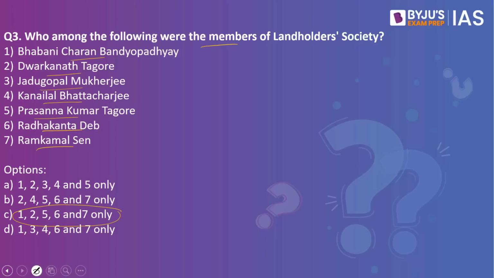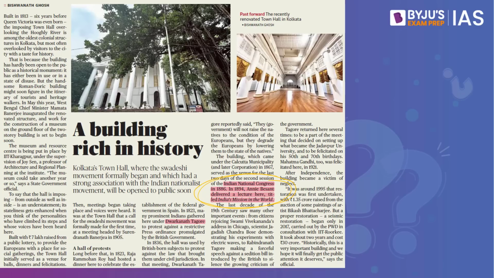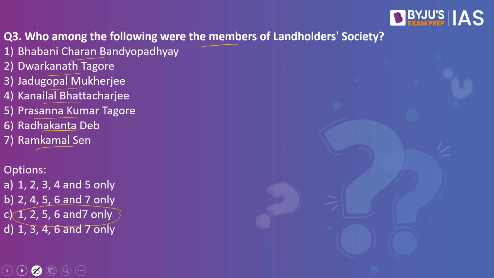Why have we taken this practice question? Because this article in The Hindu also makes a reference to Dwarkanath Tagore. When we speak about Landholders Society, it was earlier called the Zamindari Association. The Zamindari Association was formed in 1838 as a political organization for the Zamindars. This included Babani Charan Bandyopadhyay, Dwarkanath Tagore, Prasanna Kumar Tagore, Radhakant Deb as well as Ram Kamal Sen. This group did not have Jadugopal Mukherjee as well as Kanailal Bhattacharjee.